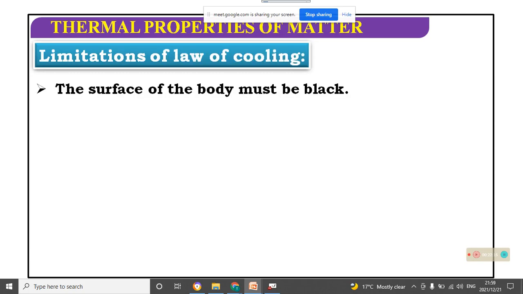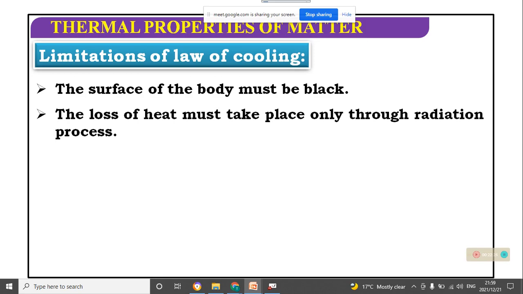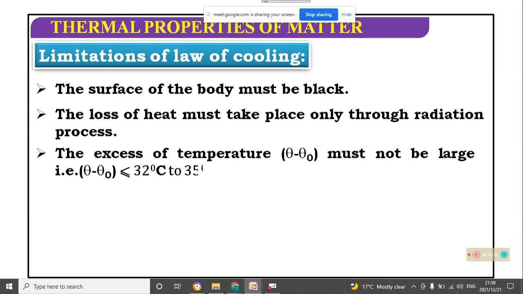Limitations of this law of cooling, this is very important. The surface must be black. The loss of heat must take place only through the radiation process. The excess temperature, theta minus theta 0, that is body temperature minus surrounding temperature, must not be large, that is, not more than 32 to 37 degrees C.